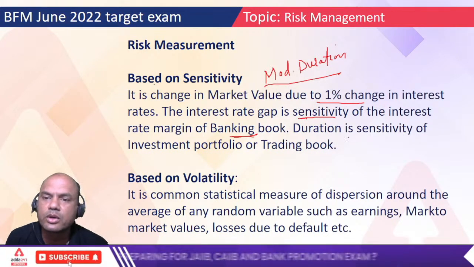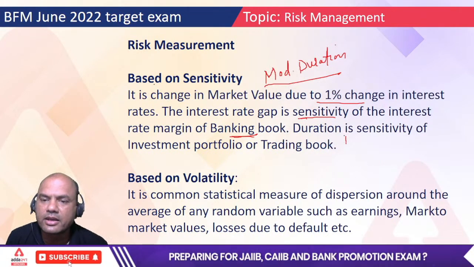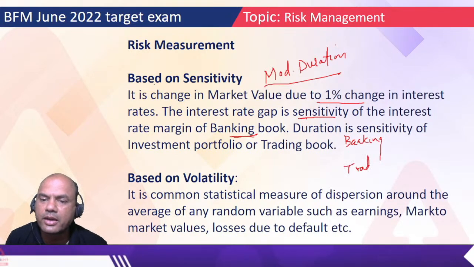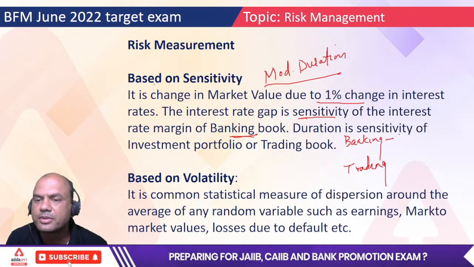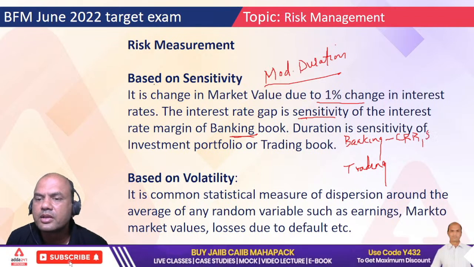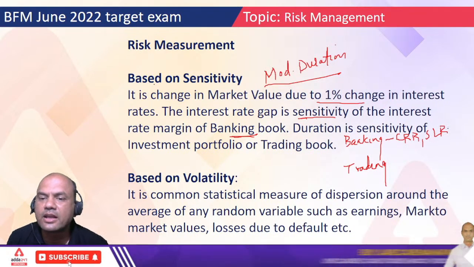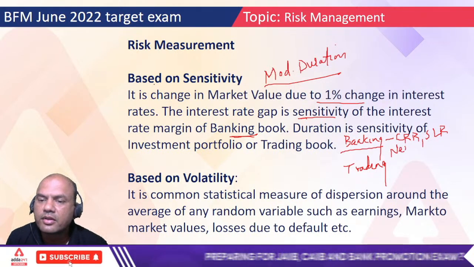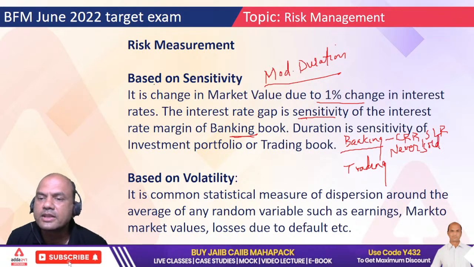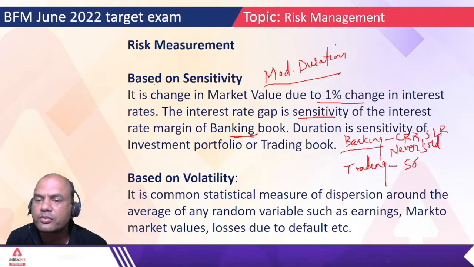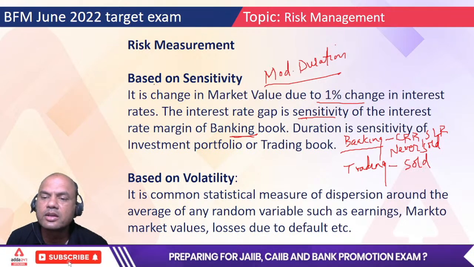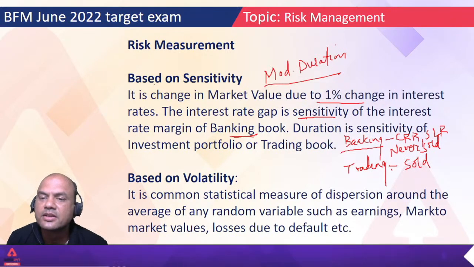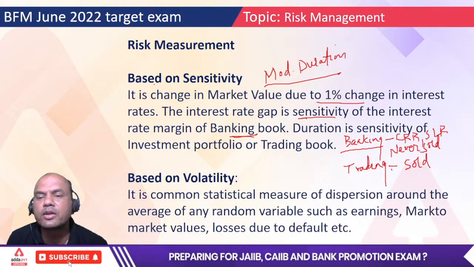Banking book means here there are two types of books, banking book and trading book, right? What is banking book? Banking book relates to, I'll say, keep it simple, CRR SLR. Okay, CRR SLR. So why CRR and SLR? Because the bonds purchased in the banking book are never sold. Never sold. Okay. Whereas in the trading book, the bonds purchased are sold. Okay. So when they are sold, it always depends on the price of the bond presently going on in the market. Whereas in banking book, whatever the price may be, I don't have to sell it at all, isn't it?